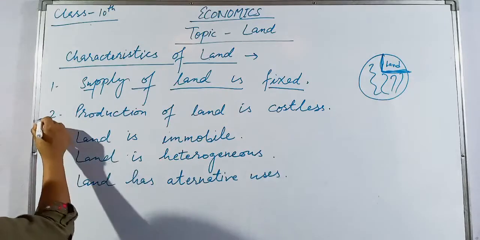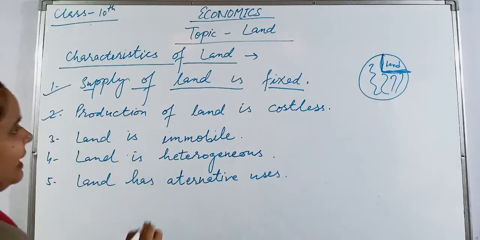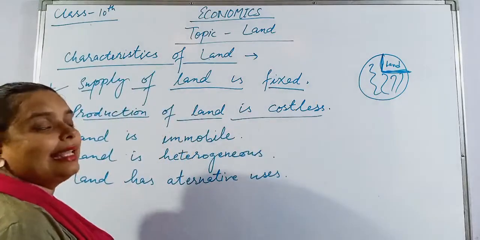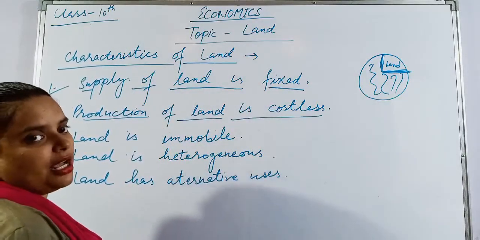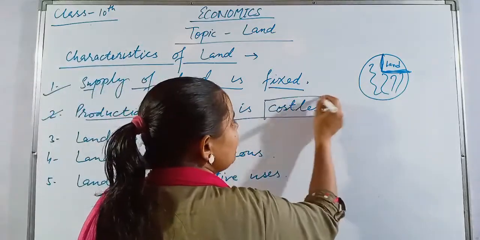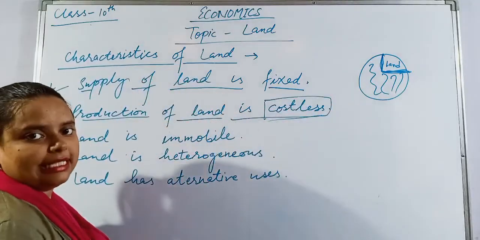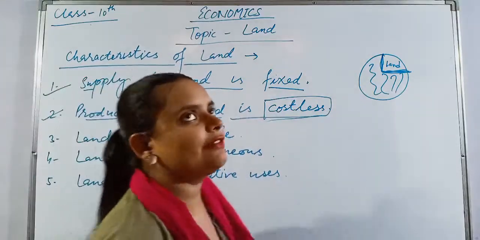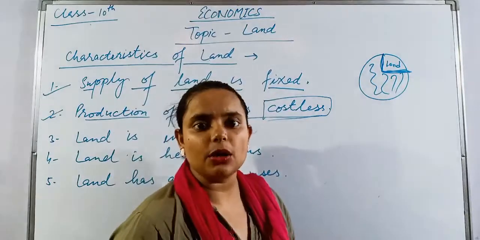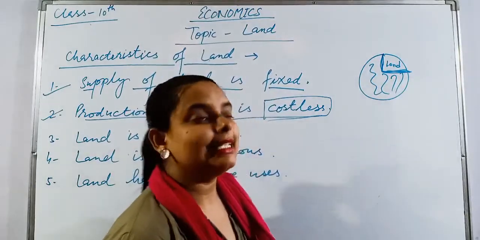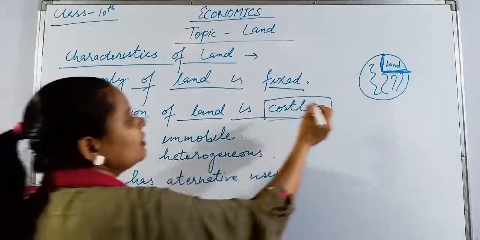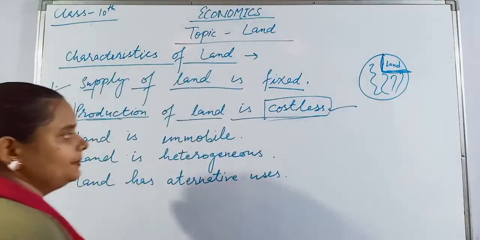Next, production of land is costless. As we have discussed before in the definition, land is the free gift of nature. So the cost of production of land is nothing. Because the thing which we are not able to produce, what will be the cost? So the cost of the land is nothing. So the second characteristic is that production of land is costless.